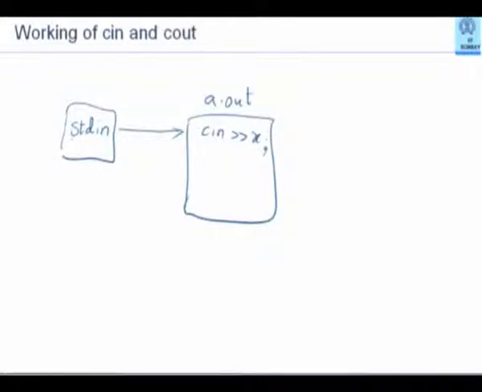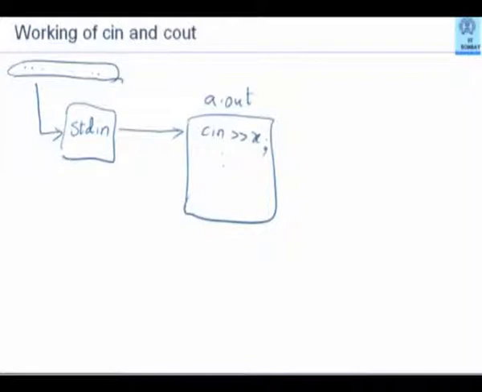This is a file which the operating system has created. And as I mentioned in the last slide, this is automatically connected to your keyboard. That is the reason why when the cin statement is executed and you type some numbers or input values on the keyboard, that stream of bytes is actually connected to stdin, which is connected to your machine.